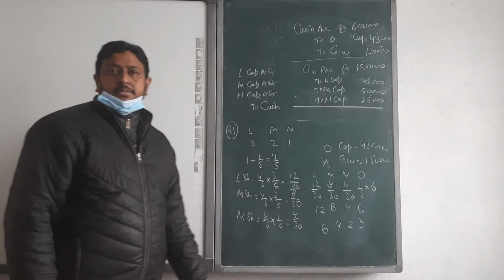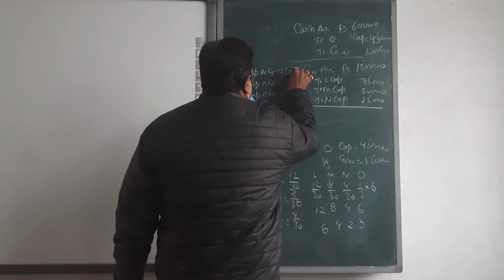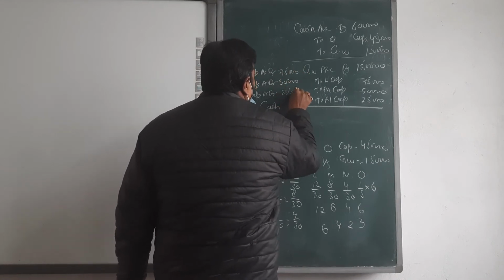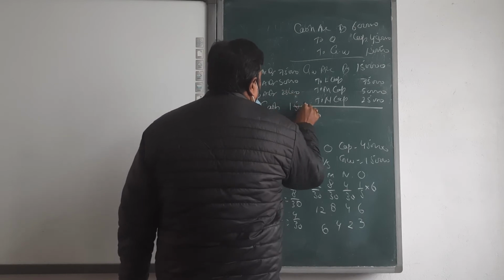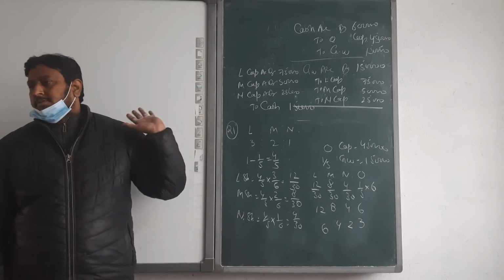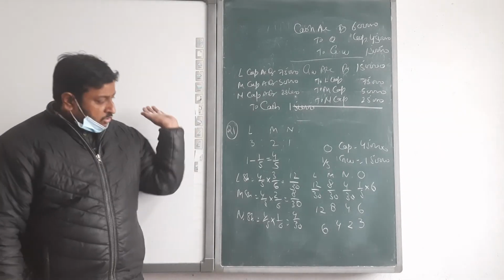Okay, beta? Then 75,000, 50,000, 25,000 and 1 lakh 50 thousand. Okay? In this way we are going to solve the question. Clear? We go for the next.